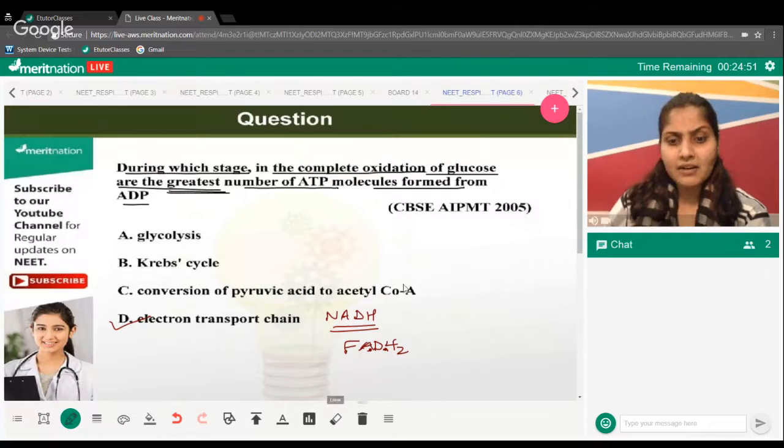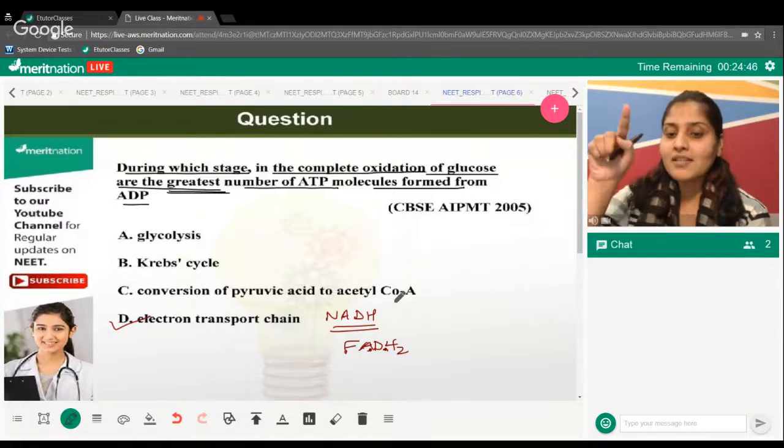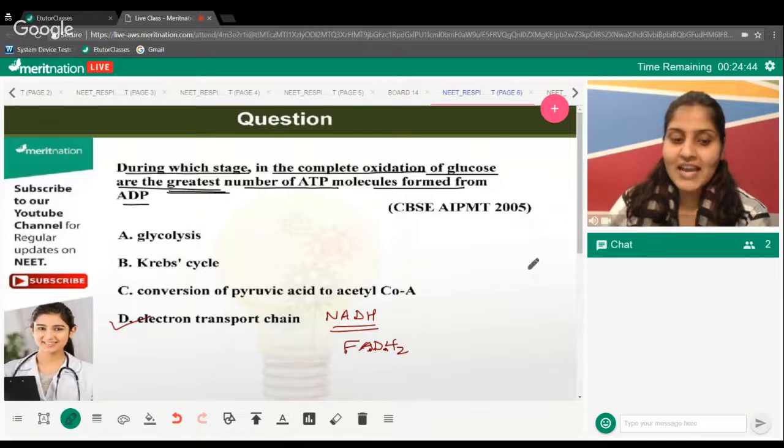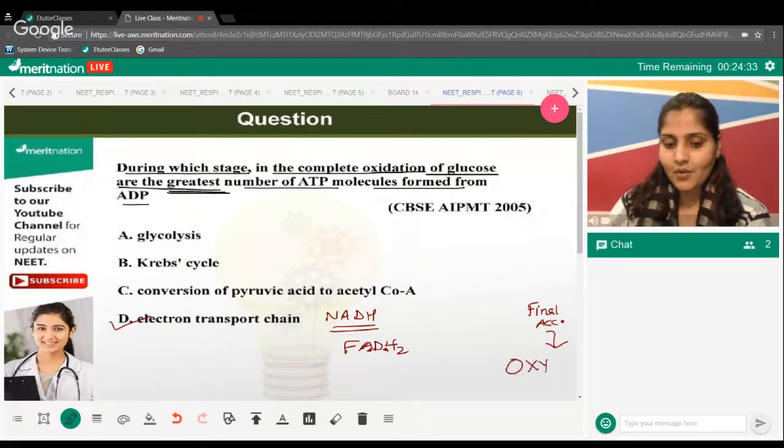Those electrons will move across the electron transport chain, and they will be finally accepted by whom? Who is the final acceptor in aerobic respiration? Finally accepted by oxygen. That is why it is aerobic respiration, for God's sake.